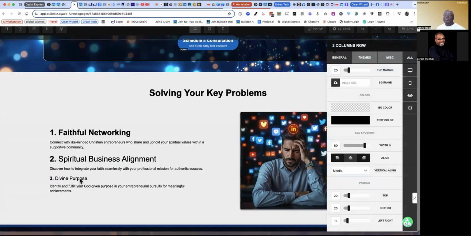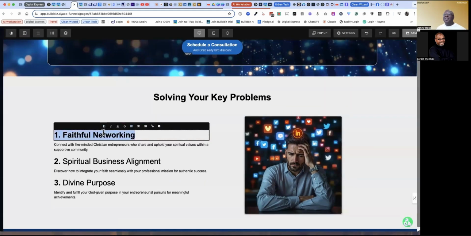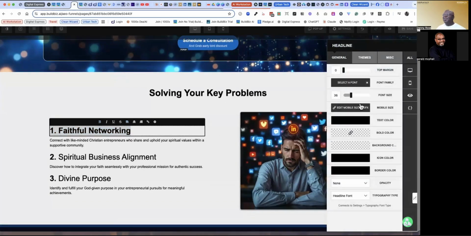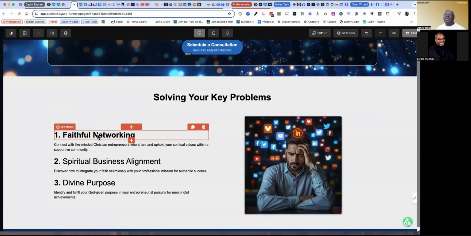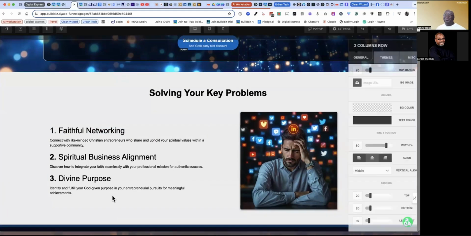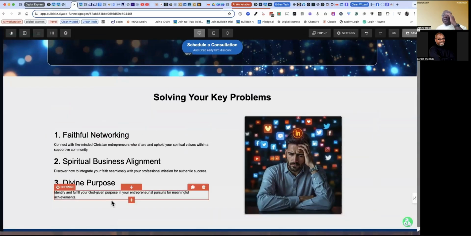And you can see that one is bolded and one is not bolded, and you can go in and play with all this stuff all day long. So I'm not going to do all of that today. I just want to show you how this works. And you can see that this font, for example, looks a little different. So you can go in and play with the different pieces of it. For example, if it's bolded and you don't want it to be bolded, you can turn it off. So you can play around with it to get it all to look exactly the same.